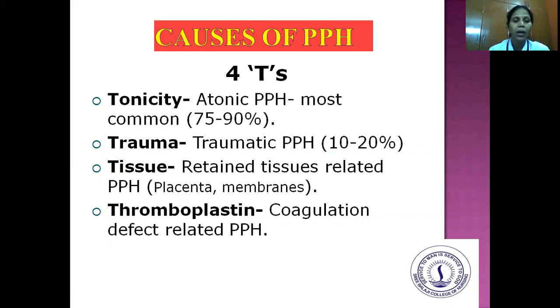And the third T is the tissue. Any retained tissues related to postpartum hemorrhage, in case of any retained placenta or retained bits of membranes left in the uterus, it leads to severe bleeding for the mother. So this is the third T, the tissues. And the fourth T is the thromboplastin. So coagulation defect related postpartum hemorrhage. So these are the 4 T's: tonicity, trauma, tissue, and thromboplastin. So these are the 4 T's which are responsible for causing PPH for the mother.